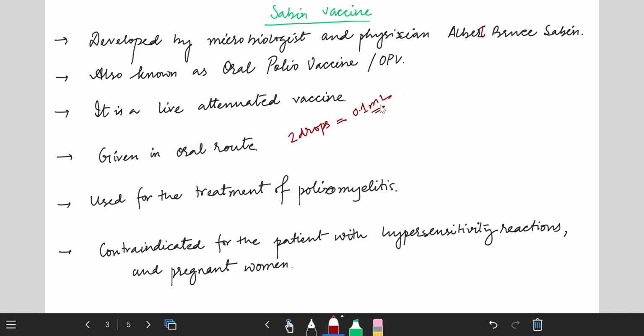You need to keep in mind that OPV is not used in the United States but is used in other countries. This vaccine is also used for the prevention of poliomyelitis.